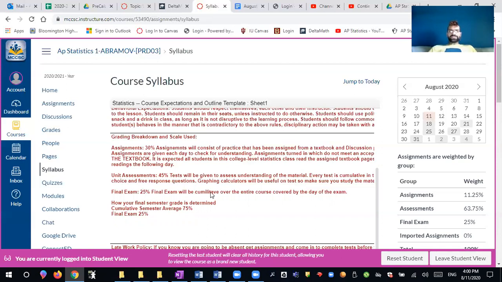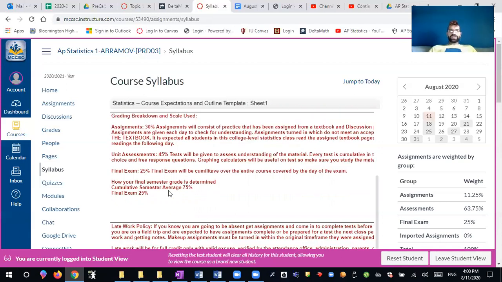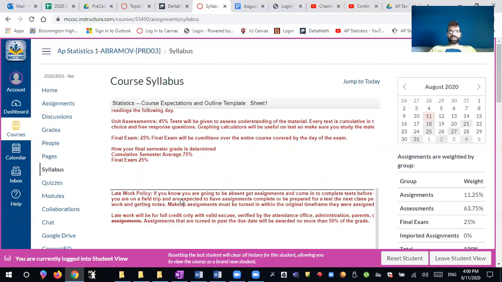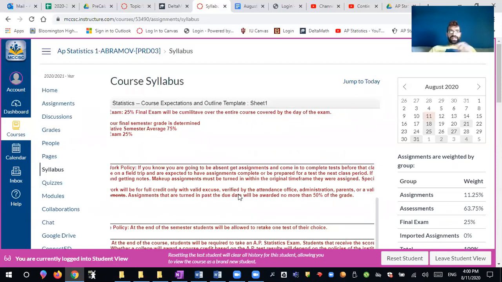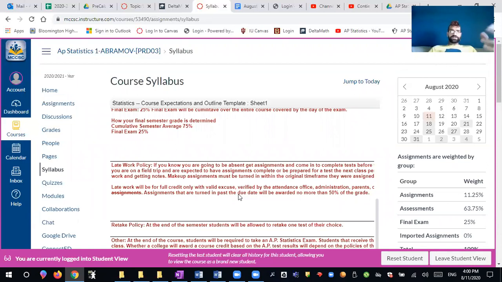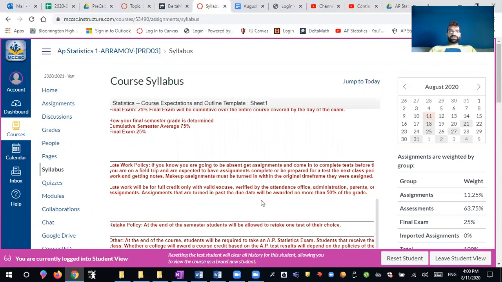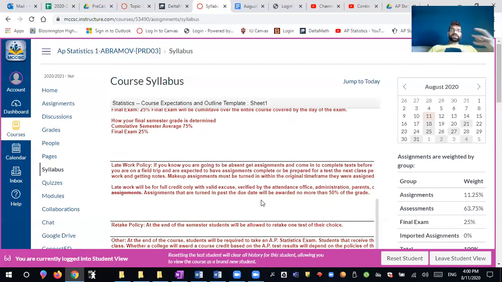And as far as your cumulative grade is concerned, your semester grade is 75% and the final is 25%, just like it says right here. Late policy: your textbook assignments have to be turned in by the day of the next class, which is fairly normal. If they're turned in any later, then you will be awarded only 50% of the grade.